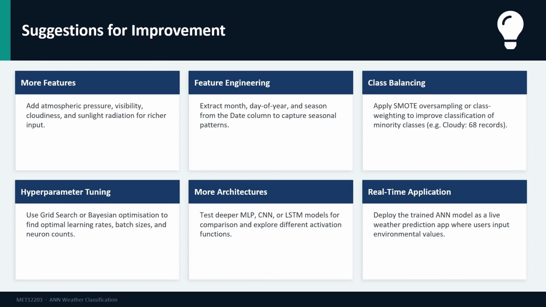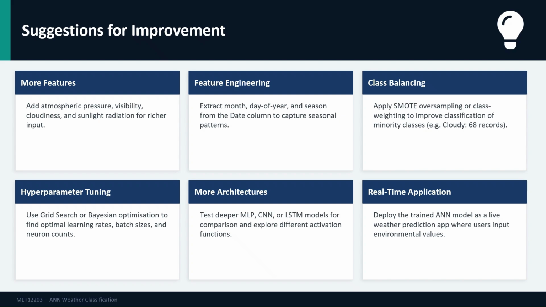Second, perform feature engineering on the date column. Extracting month, season, or day of year information will allow the model to learn seasonal weather patterns. Third, address class imbalance using SMOTE oversampling or class weighting techniques, particularly to improve classification of the minority cloud class.